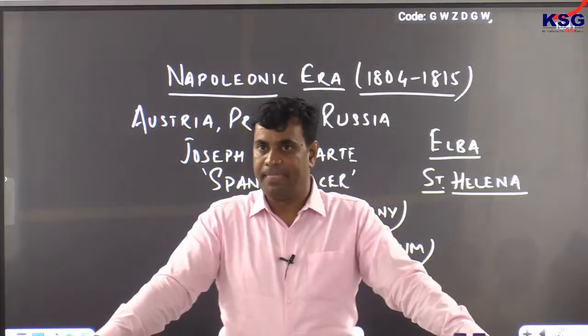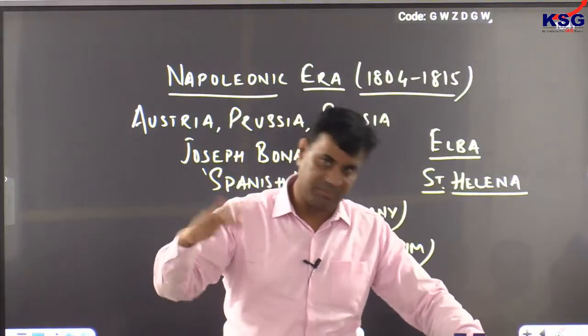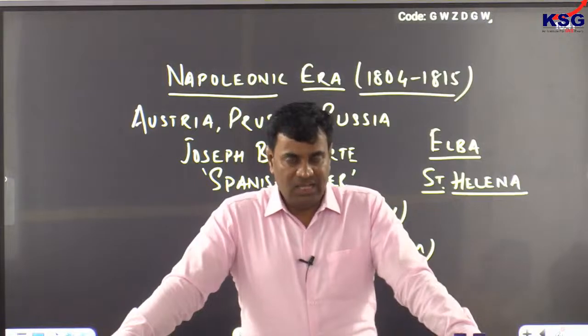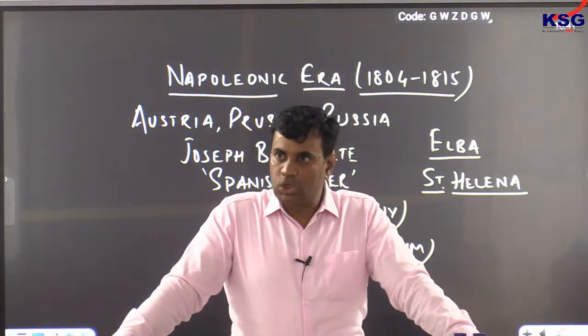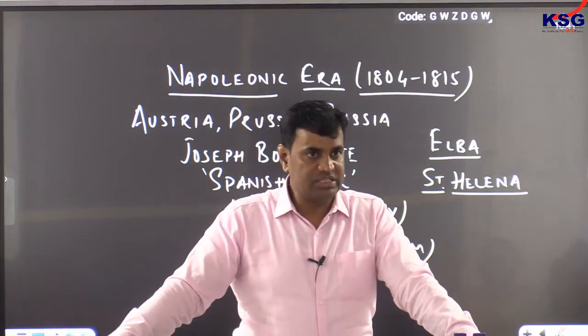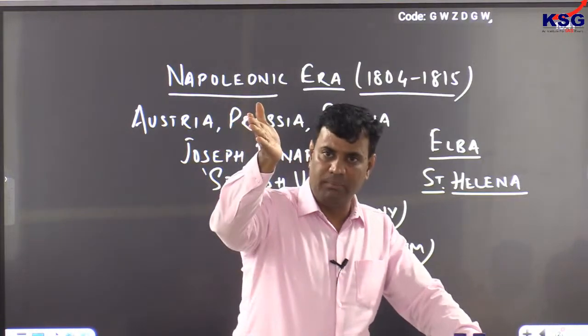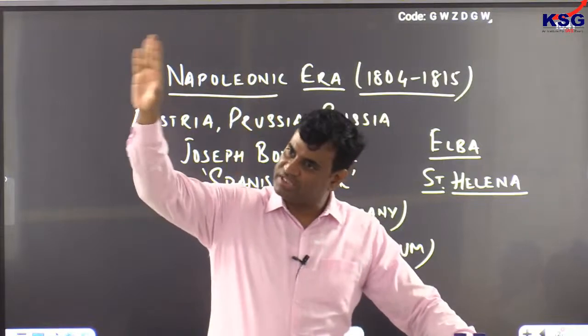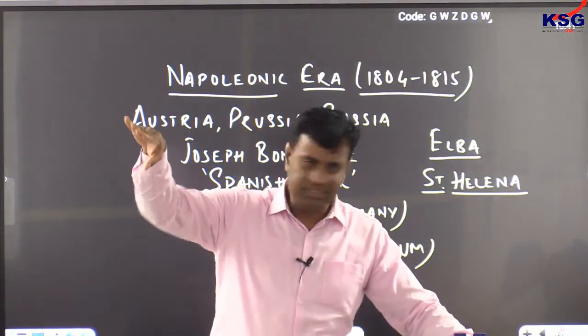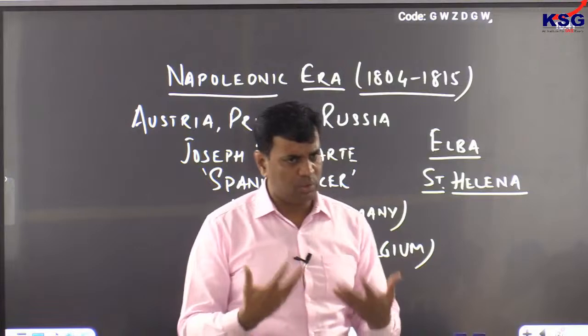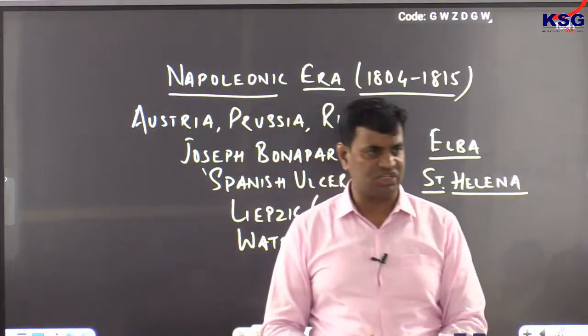Meanwhile, just understand what was the major fallout, what was the major consequence. As soon as Napoleon got defeated in the year 1815, Britain rather shifted its attention from Europe and began to divert its attention towards Asia and Africa. Britain largely secured resources from colonies of Asia and Africa.